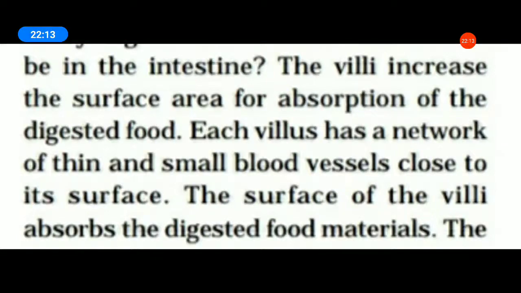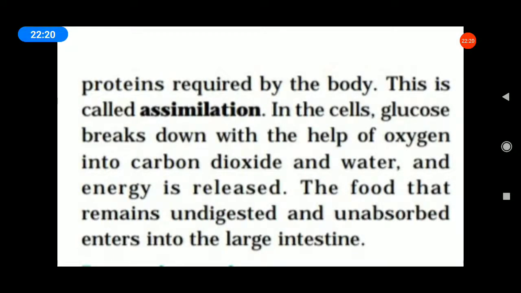Can you understand? Okay. Next, what is assimilation? Do you remember assimilation? The absorbed substances are transported by the blood vessels to different organs of the body, where they are used to build complex substances such as the proteins required by the body.